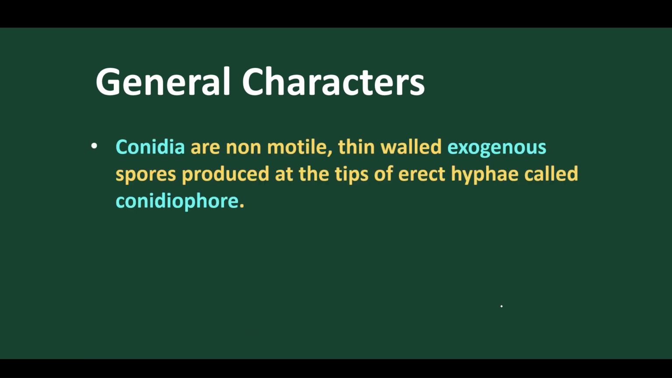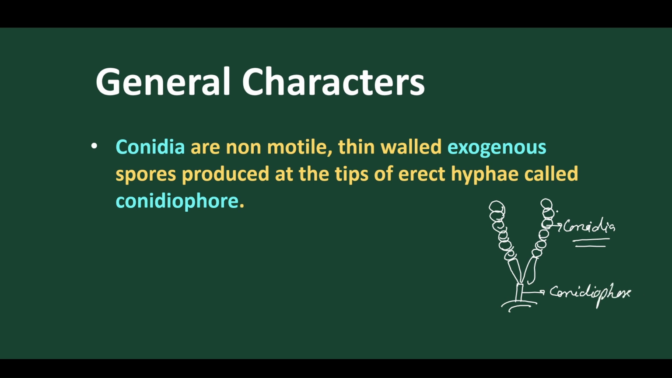Conidia. Just now we have discussed that this is the structure present, and from this structure branches are present. From the branches, chain-like structures of spores are present. These chain-like spores are called conidia. Conidia are chain-like, and the best example is Penicillium. And the stalk present is called the conidiophore.